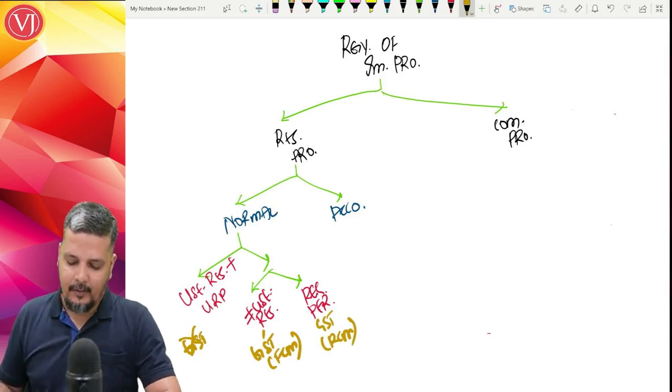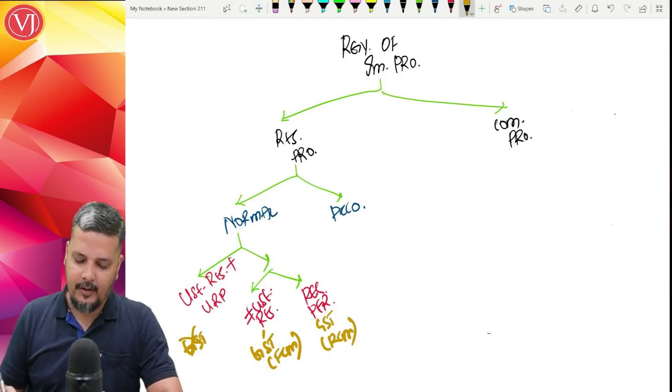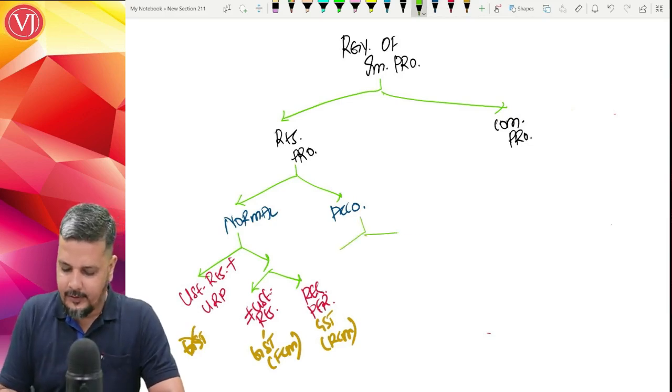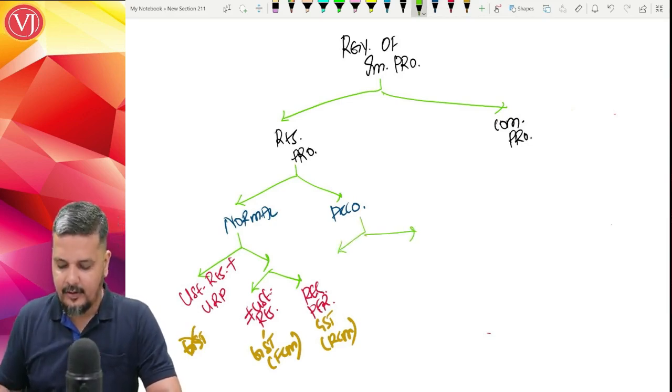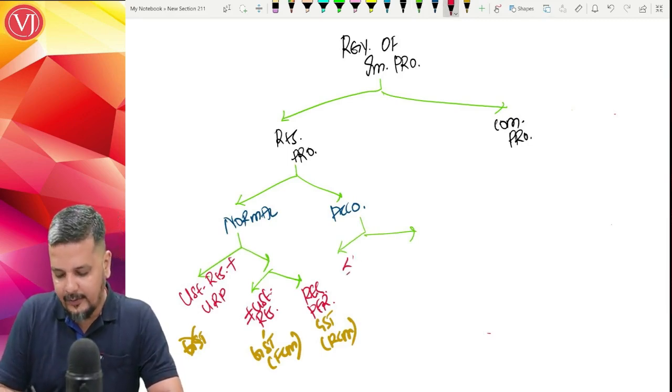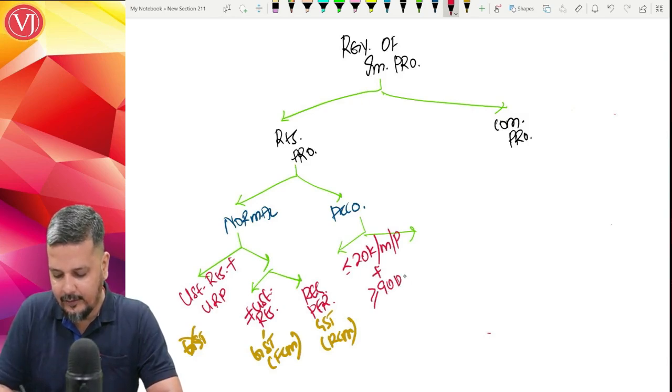Now when you talk about renting of residential property where you are talking about accommodation services, there are two criteria. The amount should be less than 20,000 per month per person, plus the period of stay should be more than or equal to 90 days.